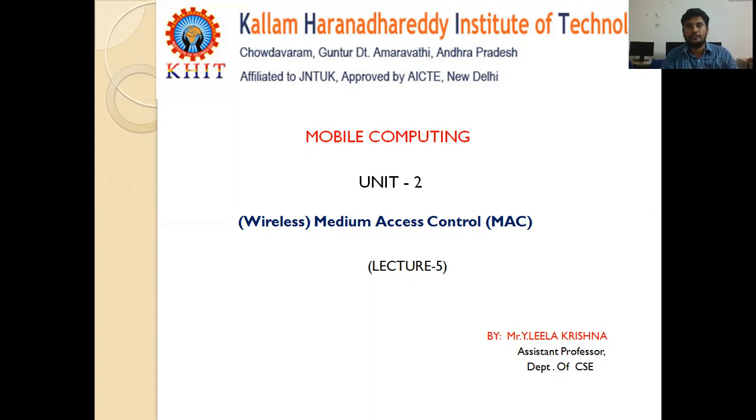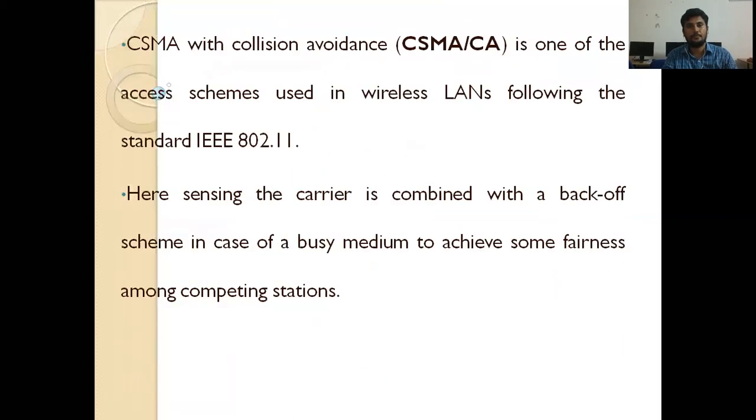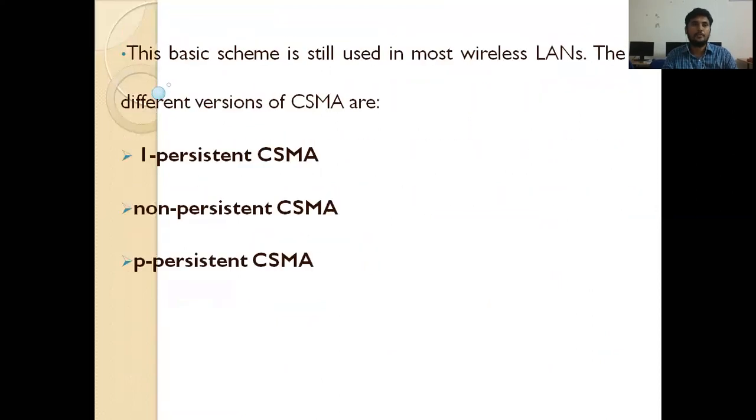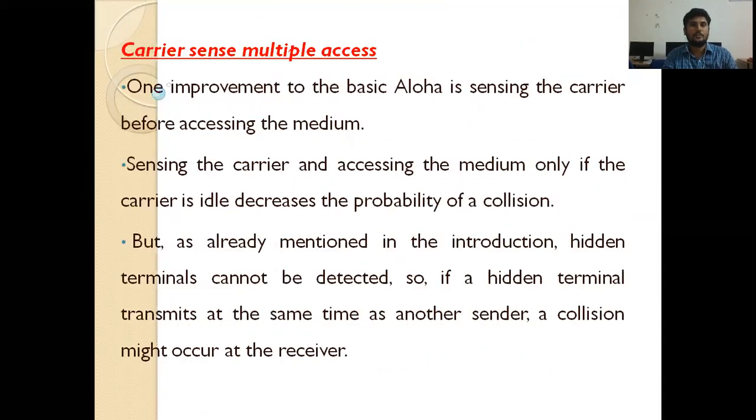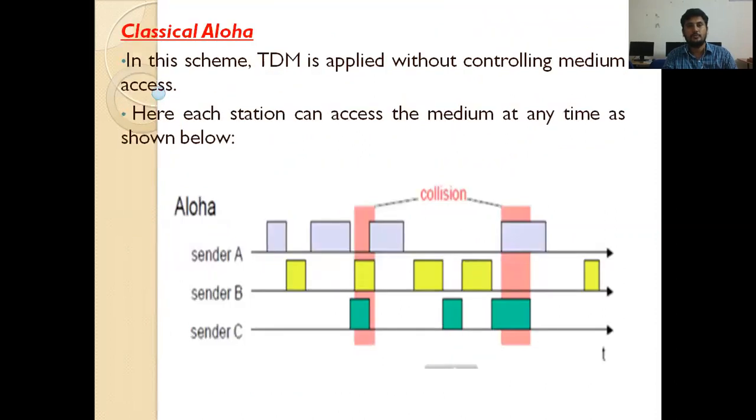Before starting this session, I would like to brief what we discussed in the past session, that is lecture number 4. In lecture number 4, we covered Aloha schemes, because in the TDMA, depending on the time, the data packets transmit from one location to another location.